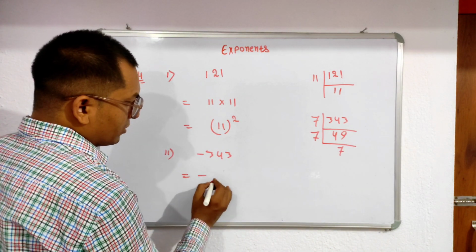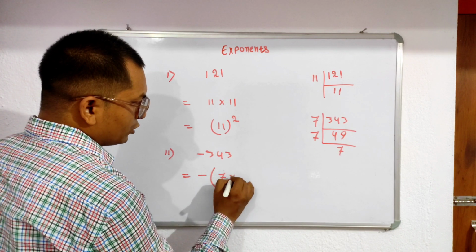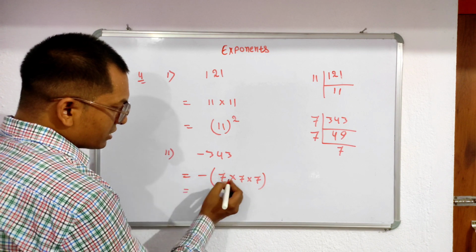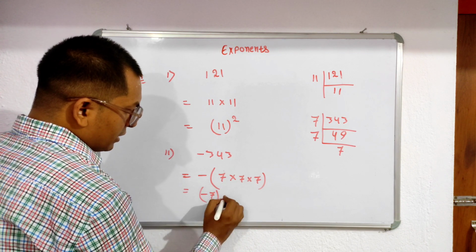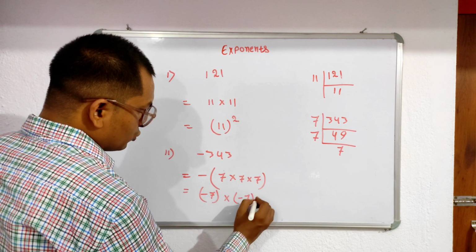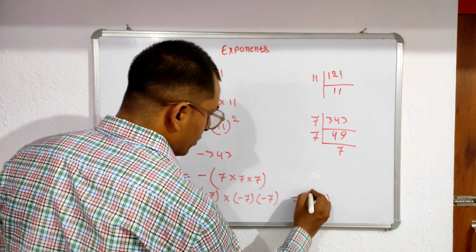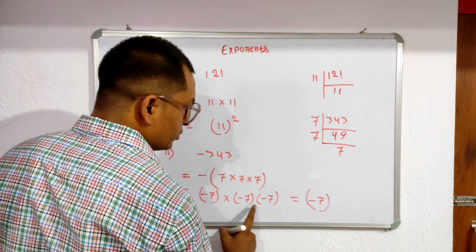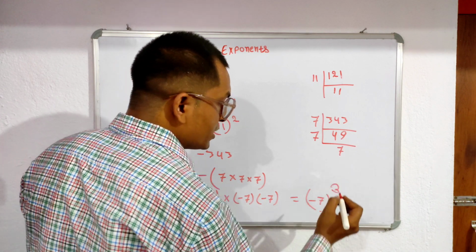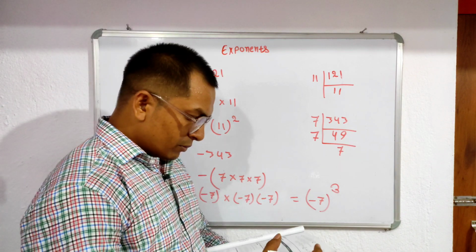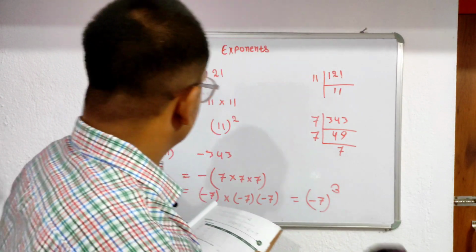So here you write a negative number, and you write 7 into 7 into 7. Or you write the minus separately, multiplied by 7: minus 7 into minus 7. So finally you write minus 7 to the power, how many? 1, 2, 3. So you write the power as 3. So clear? So question number 1 part is over.